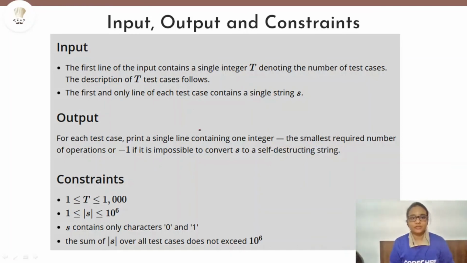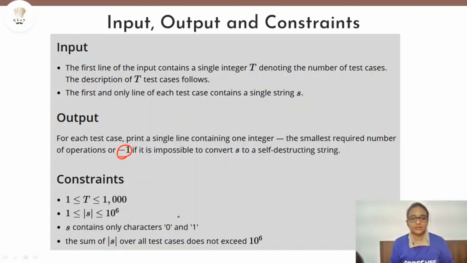Now coming over to the input, output and constraints. The first line is as always the number of test cases, and for each test case we will be given a single line which contains our string, which is to be converted to a self-destructing string. And for the output we have to print a single integer that contains the smallest required number of operations to convert our string into a self-destructing string, or we will print -1 if it is not possible to convert the string into a self-destructing string.